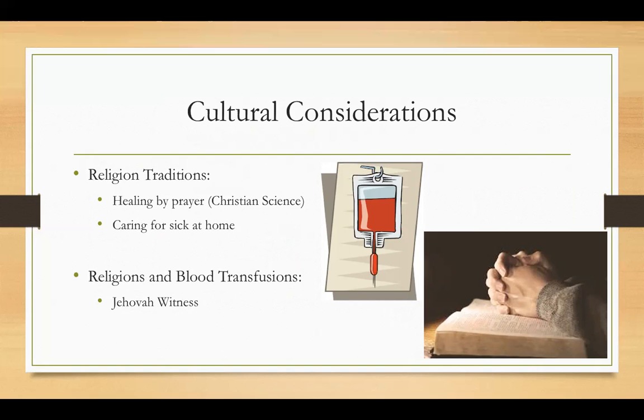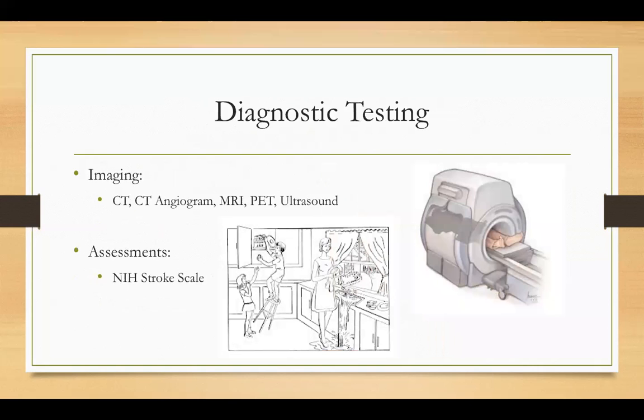Different testing available for diagnosis of stroke can include a carotid ultrasound, computed tomography or CT scan, CT angiogram, cerebral angiography, positron emission tomography or a PET scan, and magnetic resonance imaging or an MRI. The NIH stroke scale can also be used to diagnose the severity of stroke symptoms, and that scale assesses and scores patients based on functionality